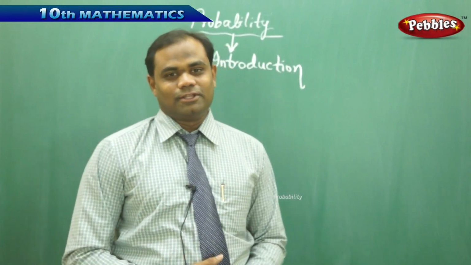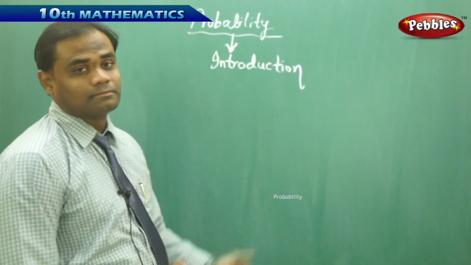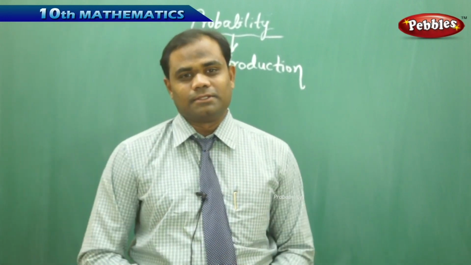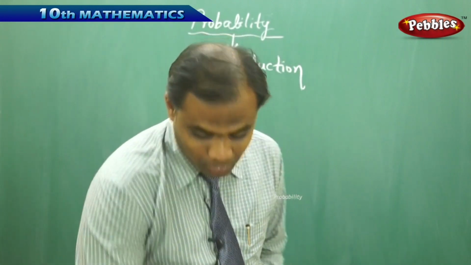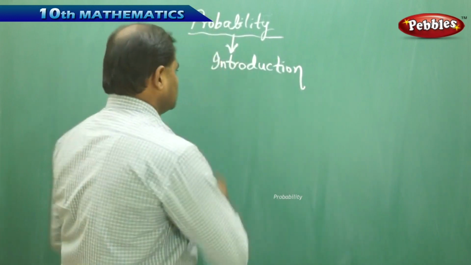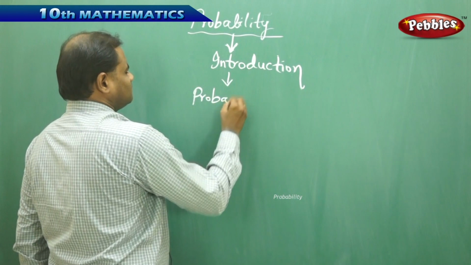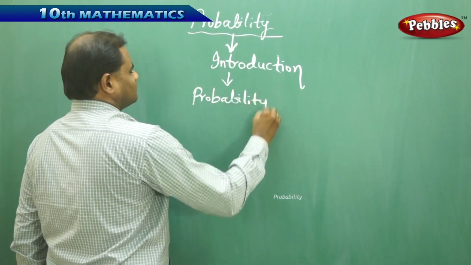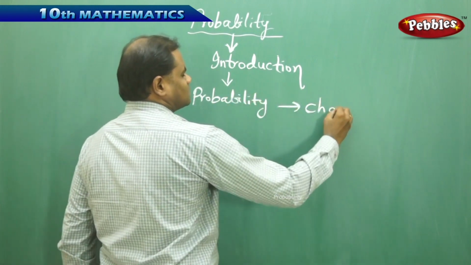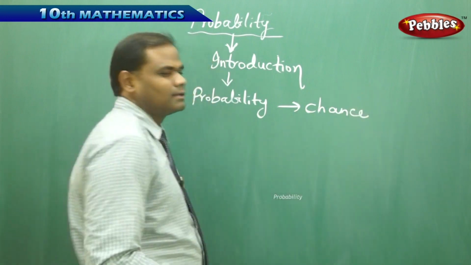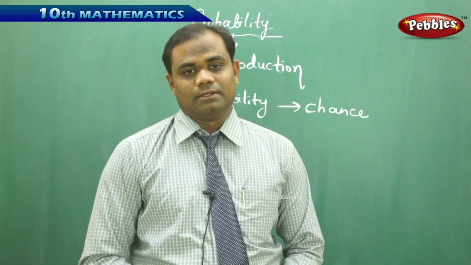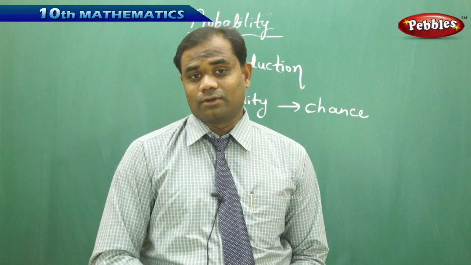Today's topic for the session is probability. What is probability? In general, we call probability a chance. Probability is said to be a chance of happening and not happening. So what do you mean by happening and not happening?